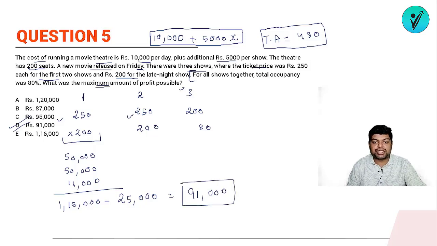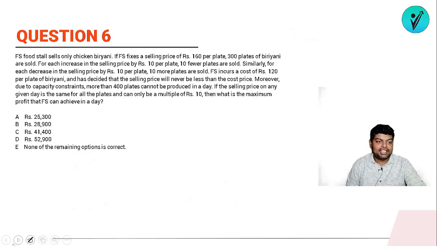So this was question number 5. Okay, 91,000. Very good question, right? Good and easy question. Easy to handle question. Next we have is question number 6.